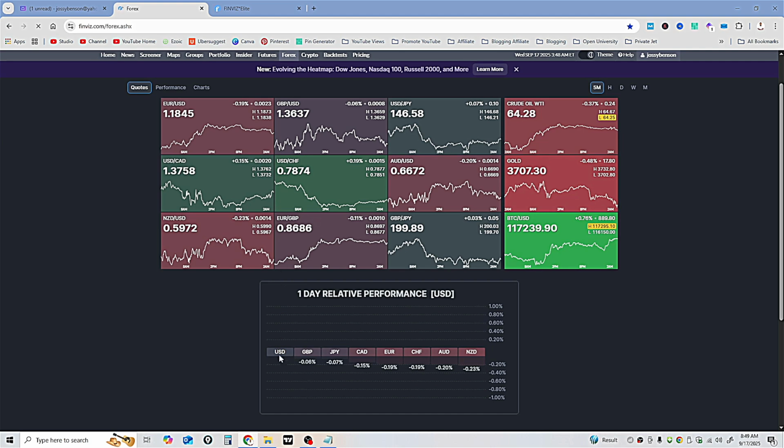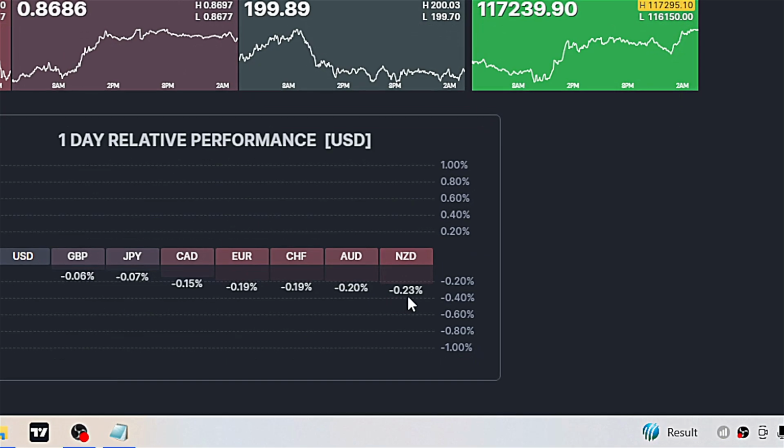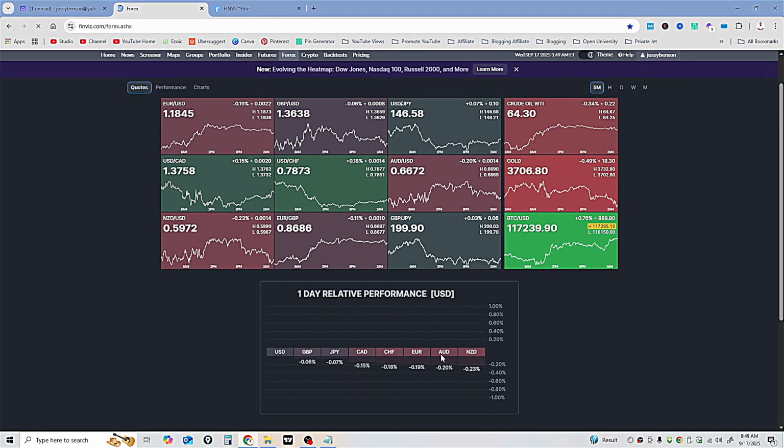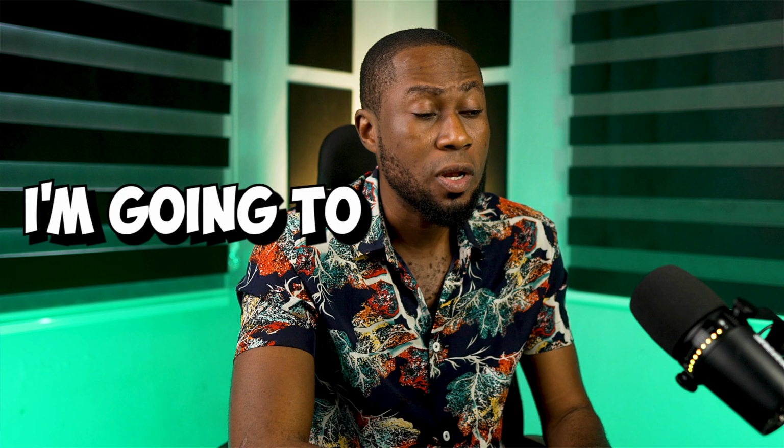It does. Now, from USD to the NZD, it seems as if they're all falling. You can see the NZD is falling up to minus 0.23%. That simply means if you combine it with any stronger currency, the asset is going to grow. Yeah, you're going to make some money, right? That is it. So the idea, you can see they're changing in real life. They're all changing in real life. See that?